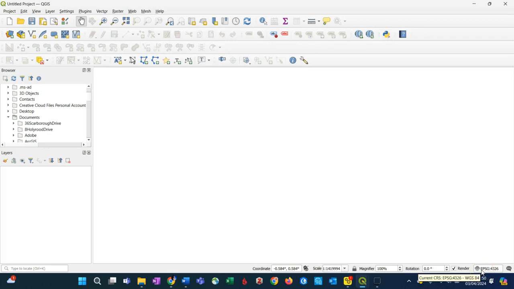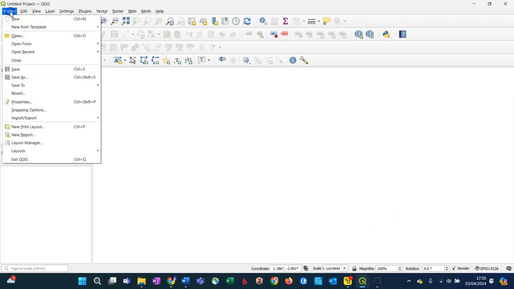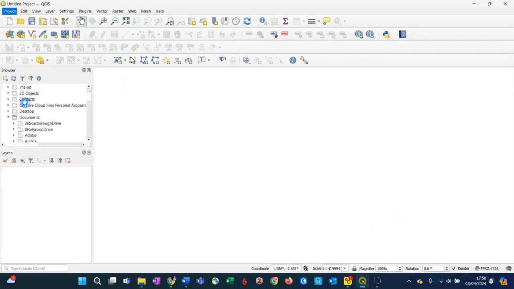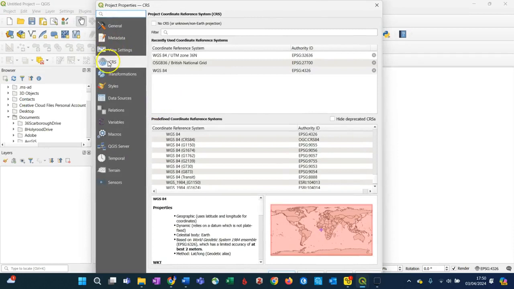Now we can change the coordinate system, and in this case we're going to set it to a useful one for Egypt. We're going to use the Universal Transverse Mercator Zone 36 North, and to change the coordinate system we could do one of 2 things. We can go to the project properties down here and choose CRS, or coordinate reference system.